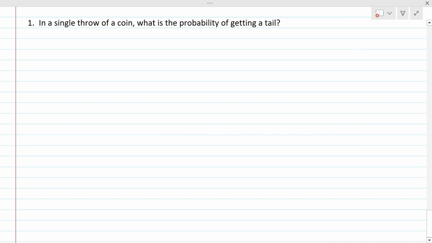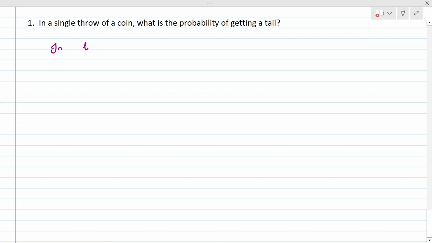The first question is, in a single throw of a coin, what is the probability of getting a tail? This is very easy, but there are few steps which should be followed. So I will be explaining everything with the help of problems only. I have already explained, when you throw one coin, we will get either head or tail. Everything should be properly written in probability.